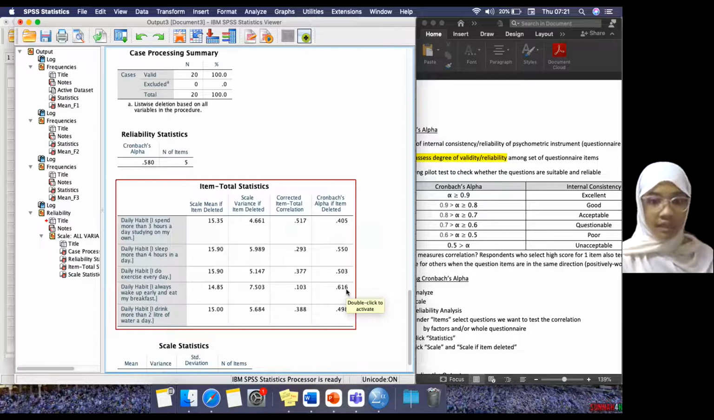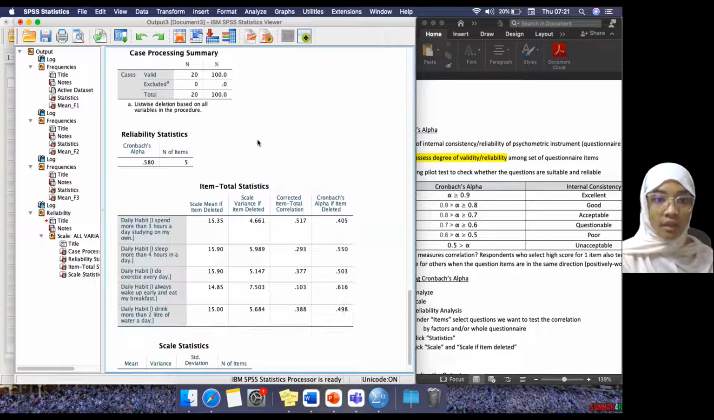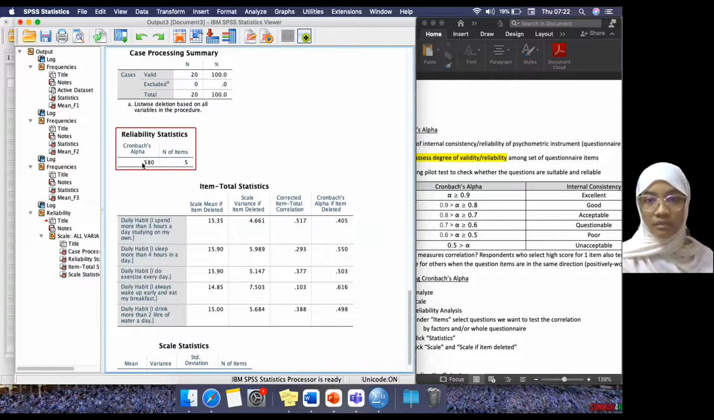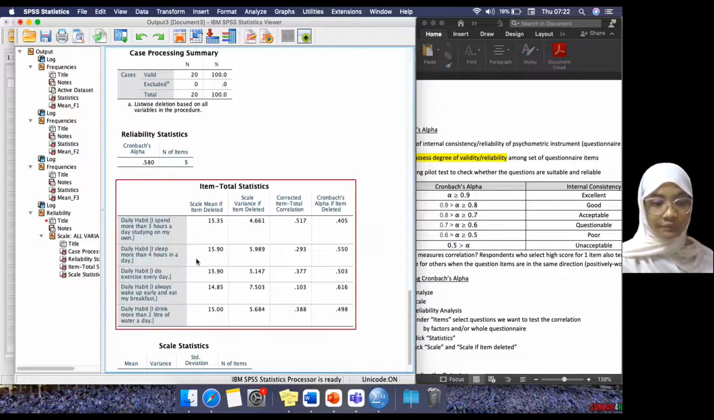So again, we still need at least 0.7. So it's ideal that you retain all the questions, or you do not delete any of the questions, so there are no significant changes at all. Because if you delete this question, it will become 0.616. It does not reach 0.7.